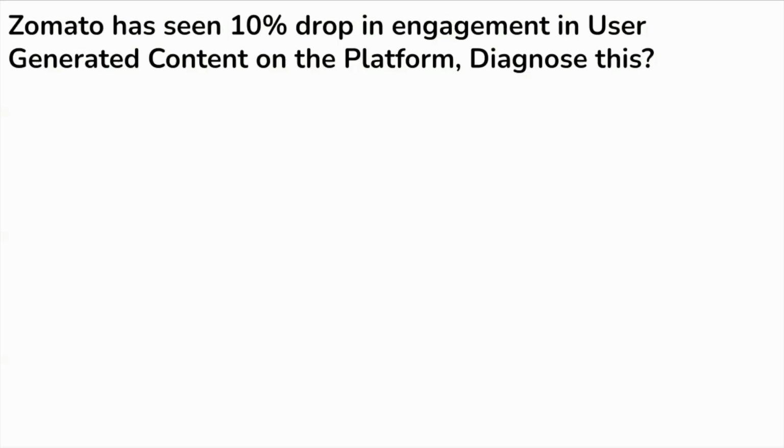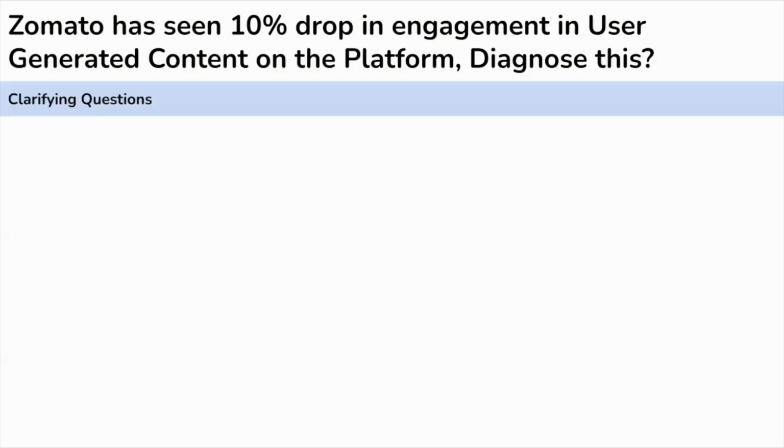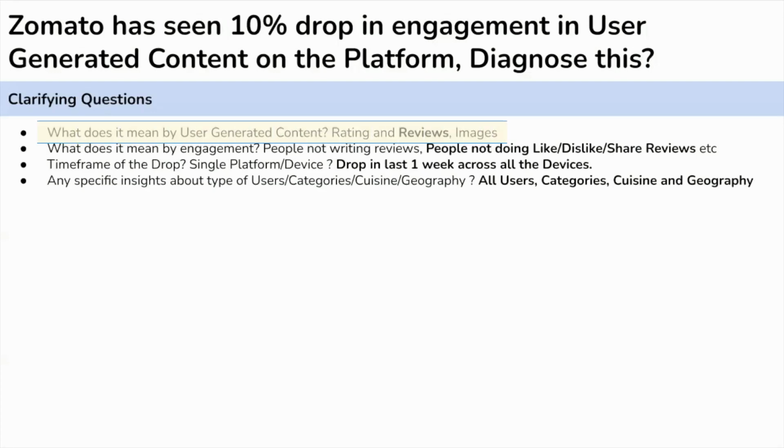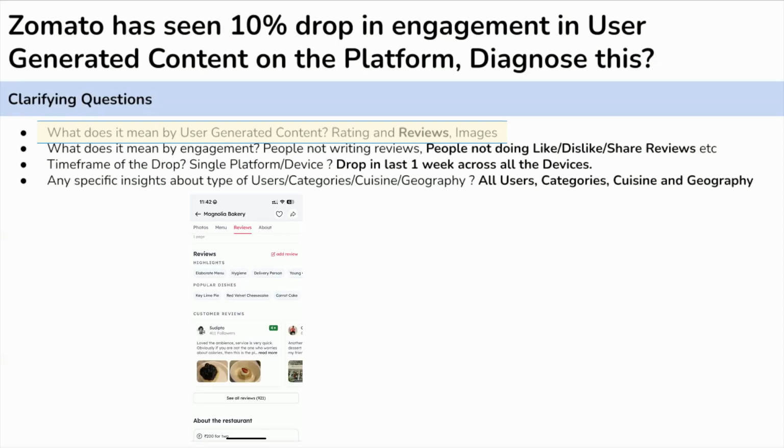As in the question, it is given that engagement on the user generated content on the platform has gone down by 10%, right? So, the first question which we need to clarify is what does it mean by user generated content for Zomato? User generated content for Zomato can be rating and reviews which you give on the platform. It can also be the photos which you contribute while giving rating and reviews, right? So let's assume that the user generated content for this question is rating and reviews which you give after dining